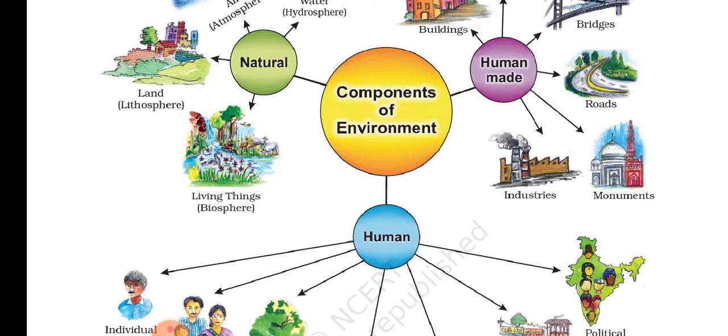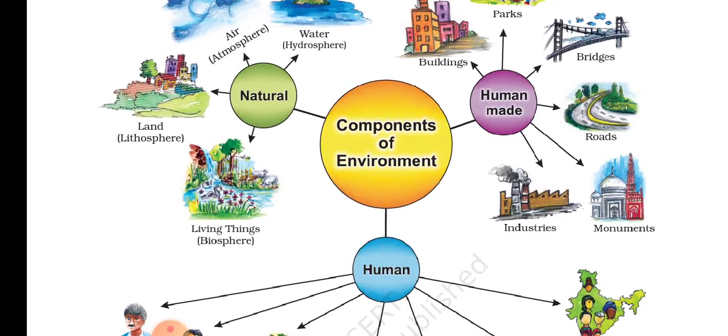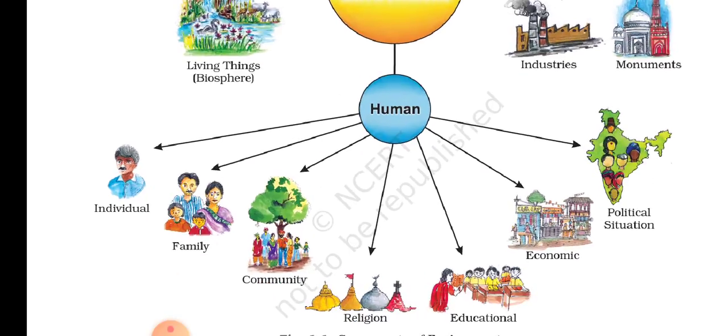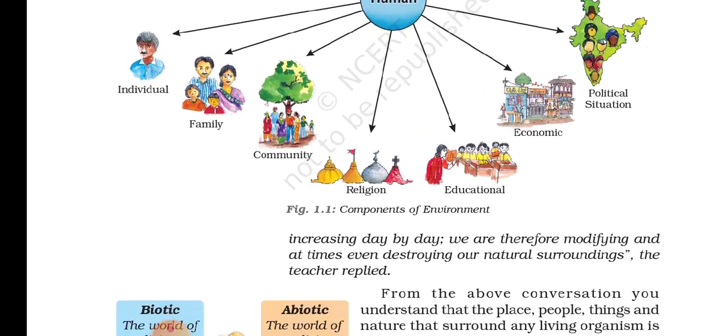Let's see what comes under natural. In the natural system, what comes? Air, water, land, biosphere, that is living things, will come in the natural. In human made, what are the things that will come? Buildings, parks, bridges, roads, industries, monuments, etc. will come under the human made, that is man made. Let's see human. What will come under the human? Individual, family, community, religion, educational, economic, political situation, all come under human.